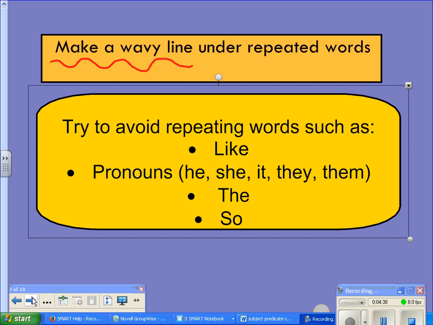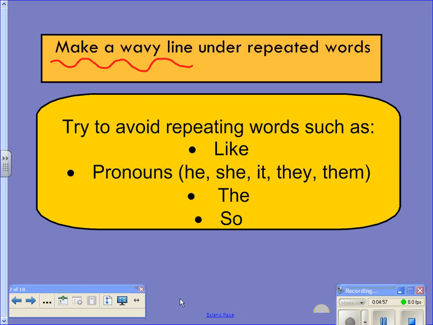Next step is to make a wavy line under the repeated words. You want to avoid repeating words such as like, or pronouns such as he and she, it, they, them. And also be very careful that your pronouns have already had a noun identified that they are replacing.